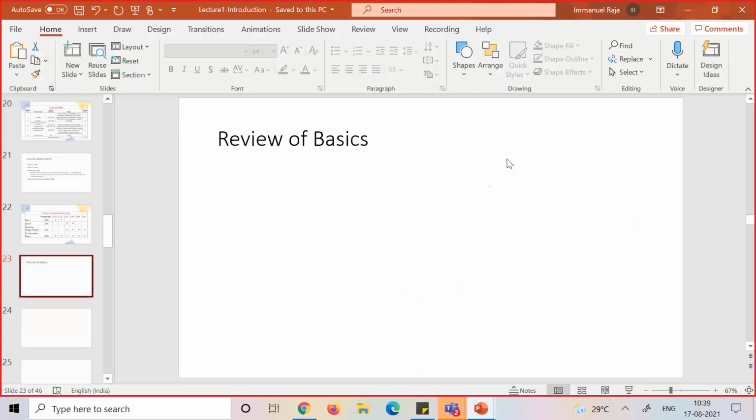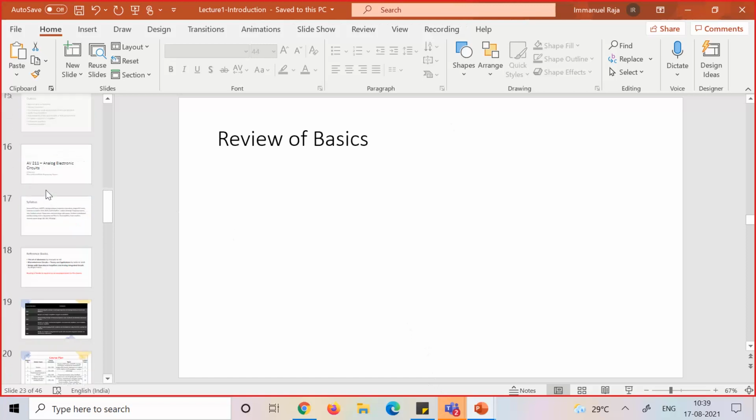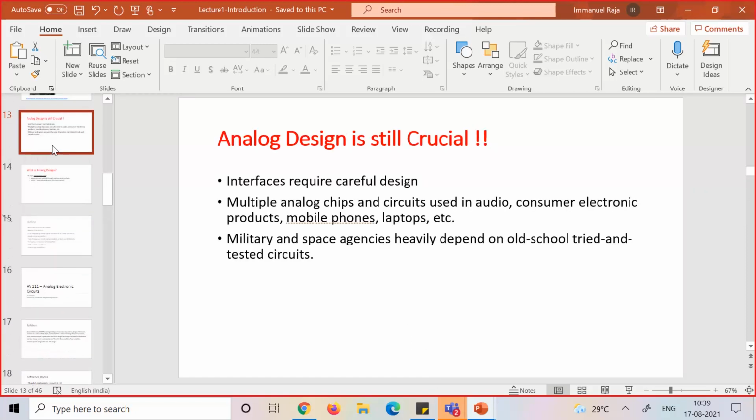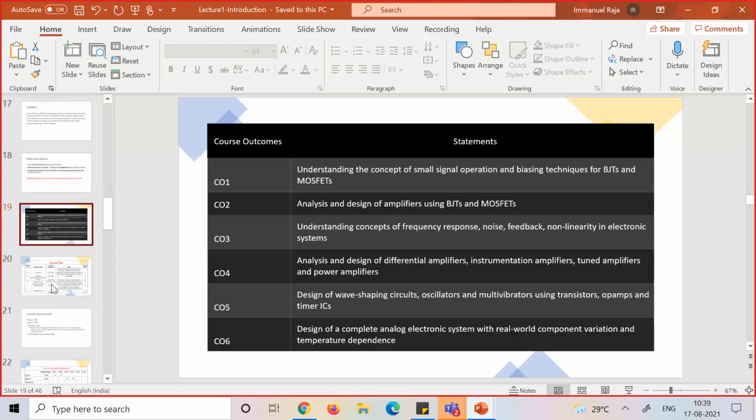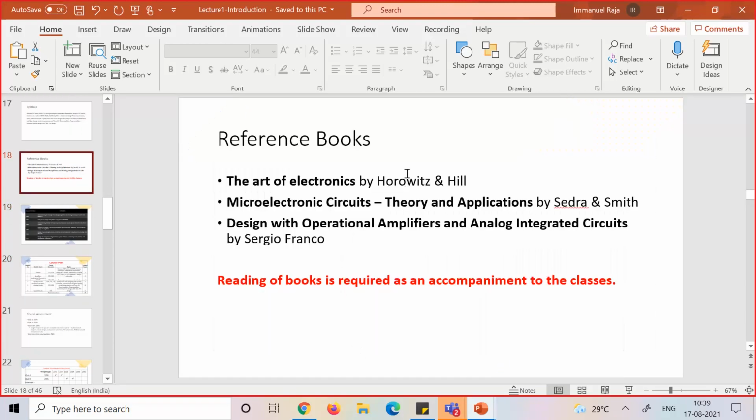Sir, out of the books that you mentioned, which one would mainly be used? Let me go to the textbooks. Actually, I'll be deriving from all of them. For transistors and amplifiers, Microelectronic Circuits by Sedra Smith would be helpful.